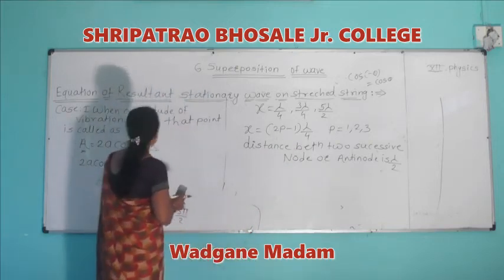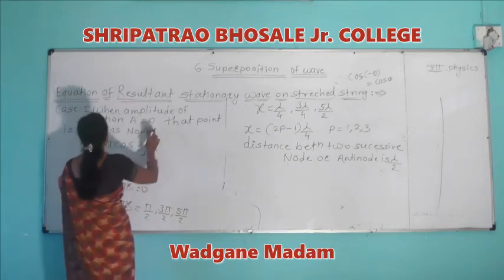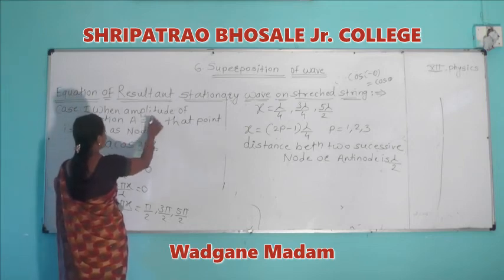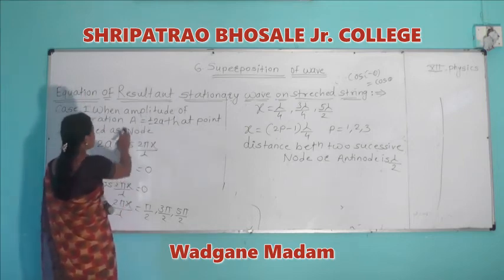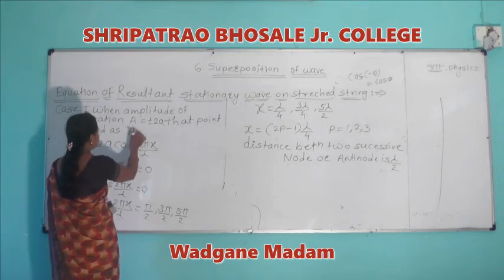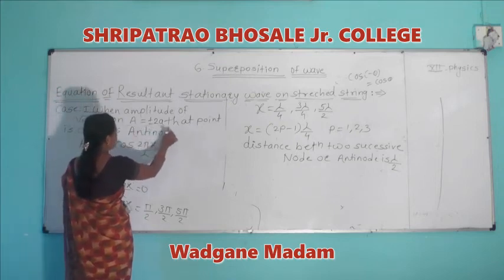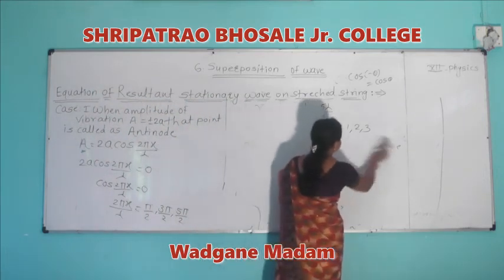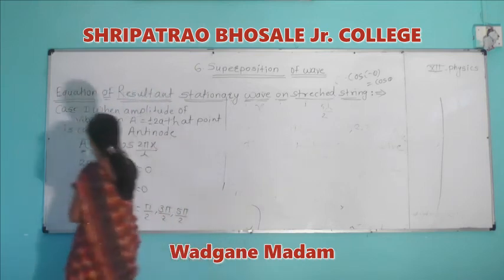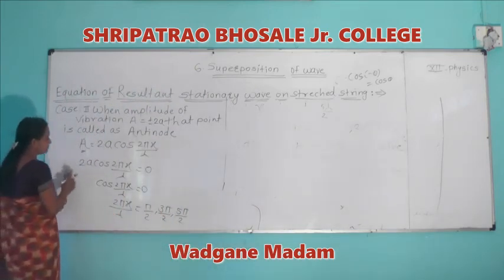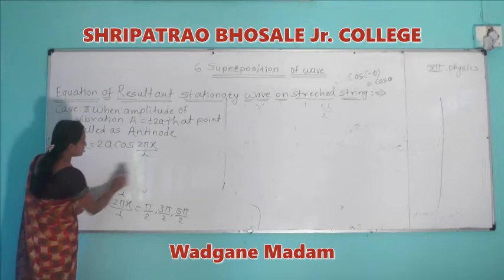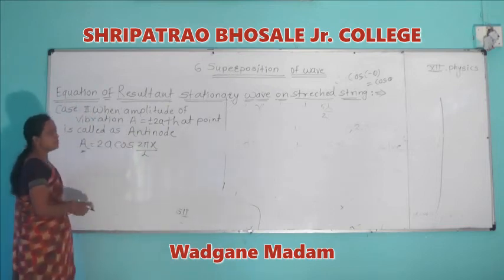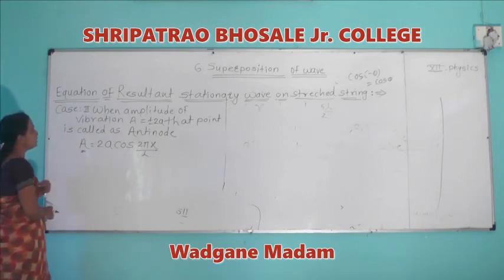Then the second condition: when the amplitude of vibration A is equal to plus or minus 2a, that is the maximum amplitude, then that point is called an antinode.